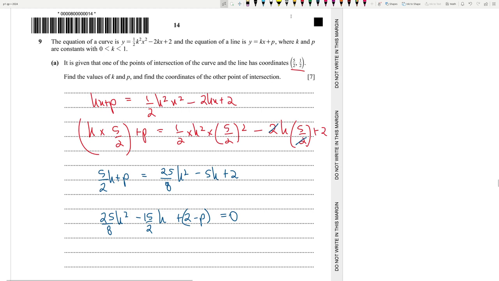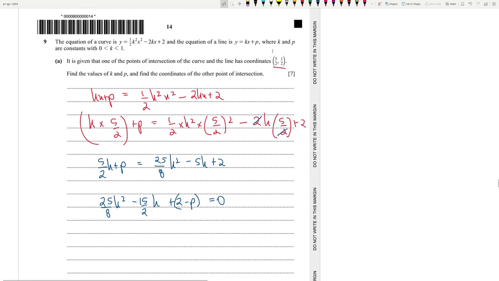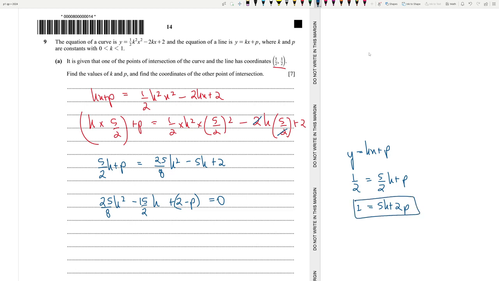This is one equation. And then we know that this actually works for both equations. Okay. So one of the equations is y is equal to kx plus p. So we can simply write half is equal to 5 by 2 k plus p. If you multiply everything by 2, 1 is equal to 5k plus 2p. This is another equation. Okay.